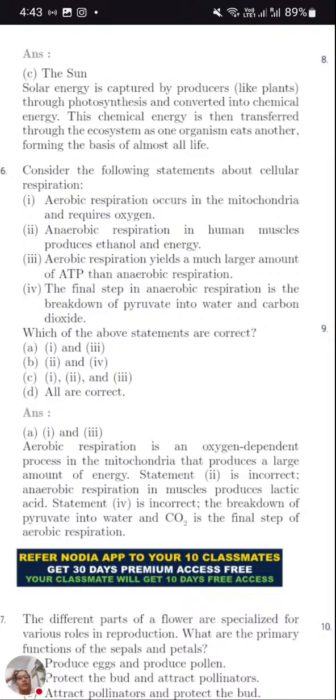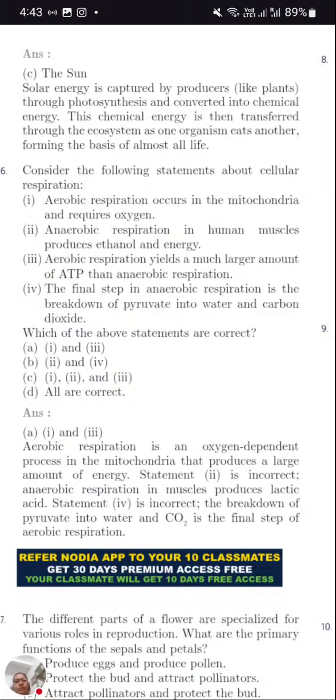Aerobic respiration yields a much higher amount of ATP than anaerobic respiration. In yesterday's paper, we discussed that in aerobic respiration there is a high yield of energy, that is 38 ATP molecules of energy generated. Now the next one, the final step in anaerobic respiration is breakdown of pyruvate into water and carbon dioxide. So which statements are correct? First and third one is correct. So option number A is correct choice.